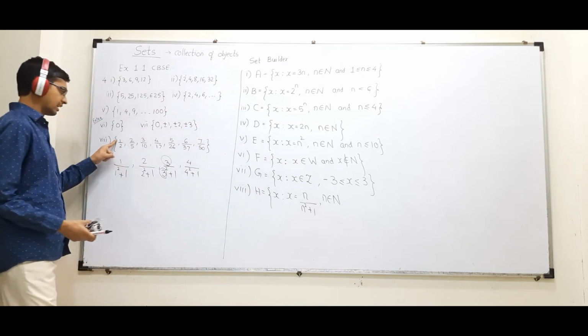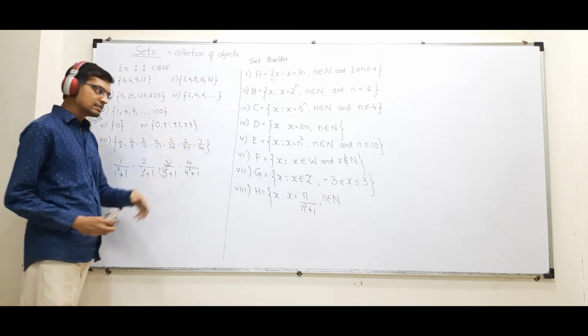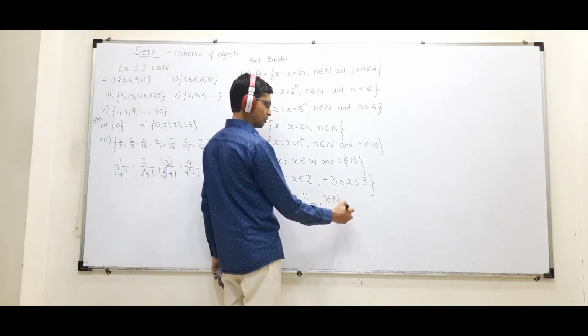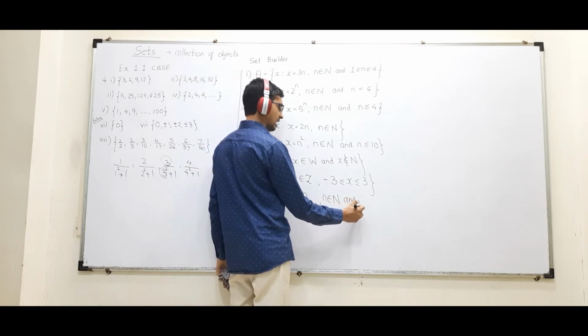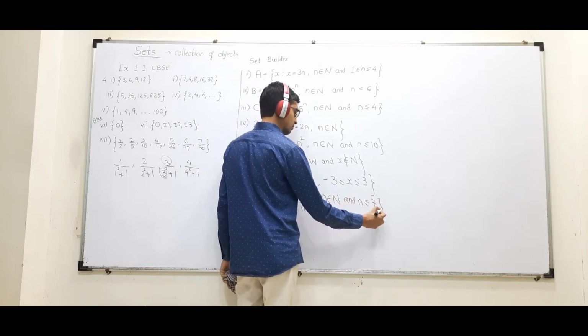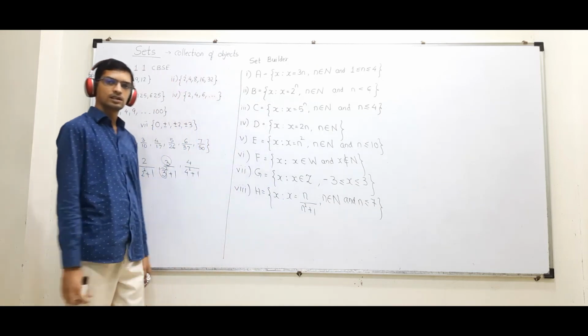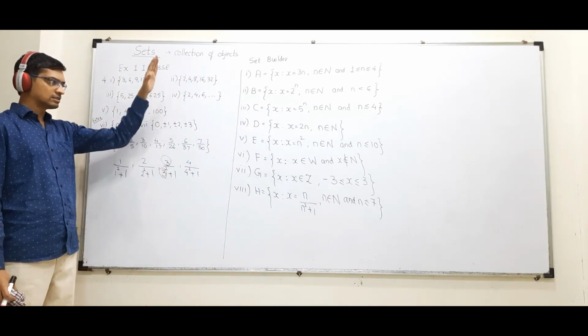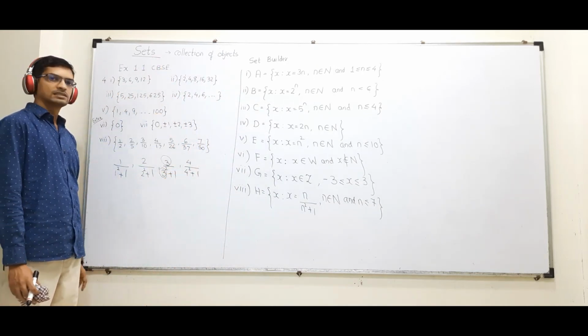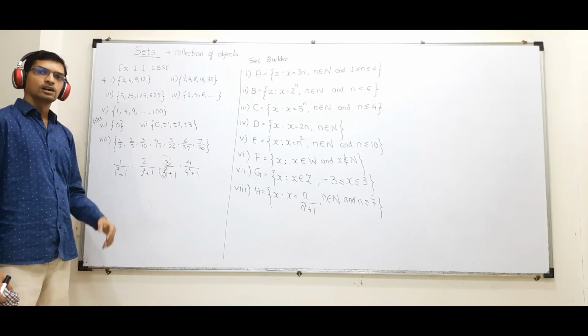Now n is starting at 1 ending at 7, so I'll say n belongs to this and n is less than equal to 7. Understood? Yes, I hope now the scenario is clear for set builder form. Am I right?